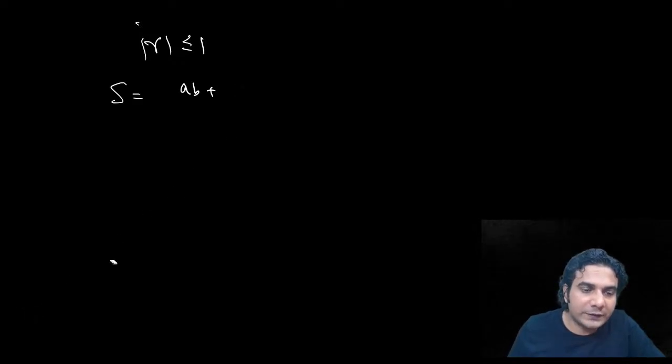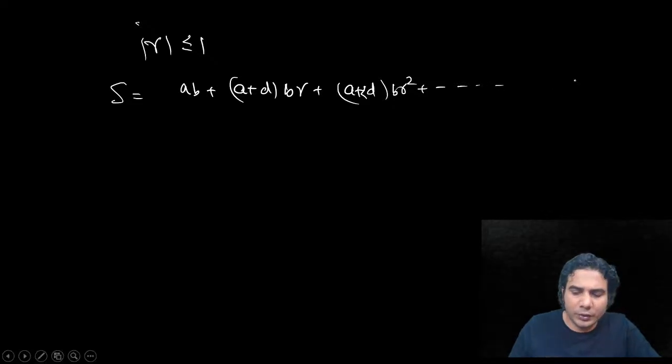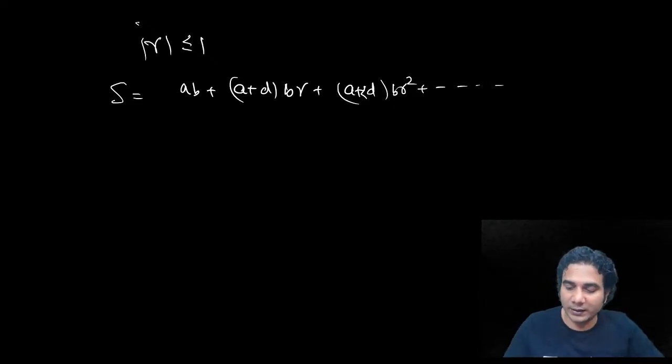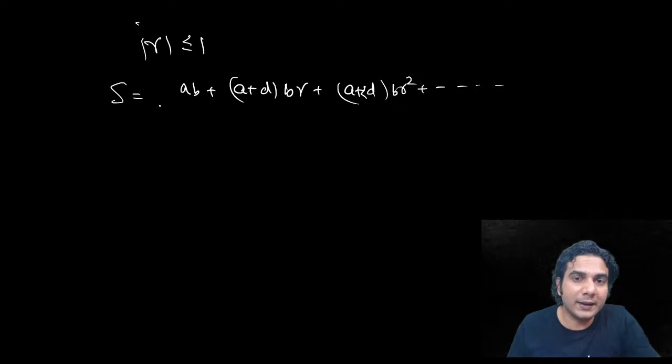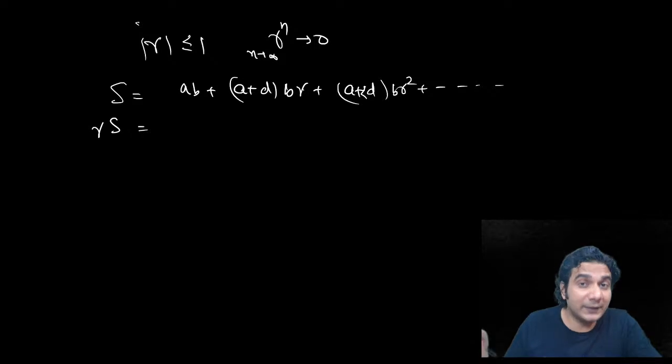do you remember what happens when mod of R is less than 1 and number of terms infinite? That R raised to n approaches 0, right? So A plus D into BR plus A plus 2D, I'm sorry, into BR square, and so on. Just keep writing the terms. No need to write the nth term in this case. That is the best part, all right? So method is same, just remember that R raised to n or n minus 1 will approach 0 if n is approaching infinity, all right? So multiply by R, and again same method, shift and subtract, but this will be easier.